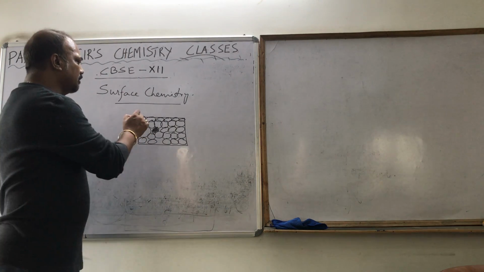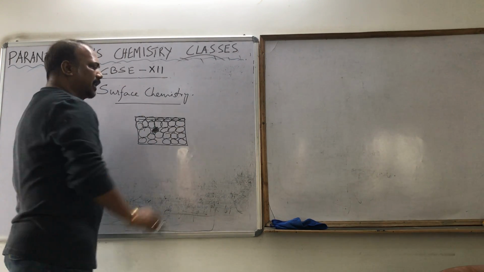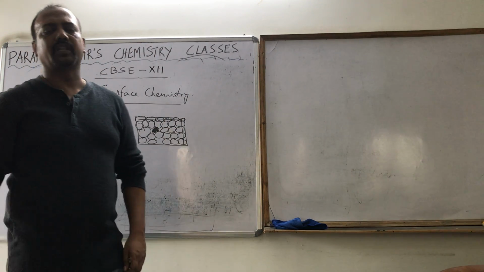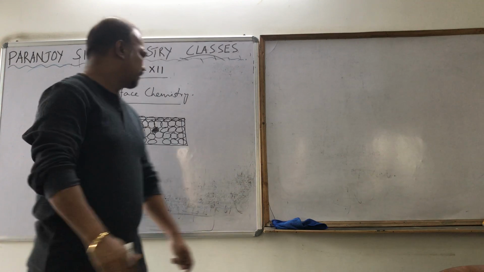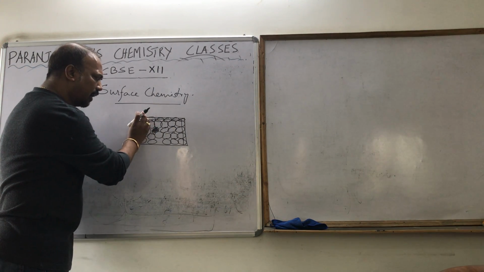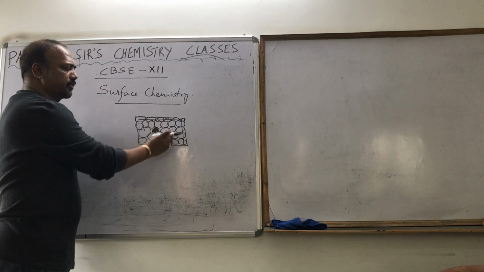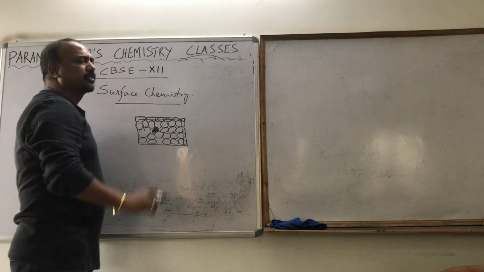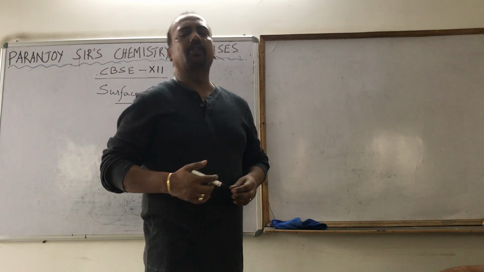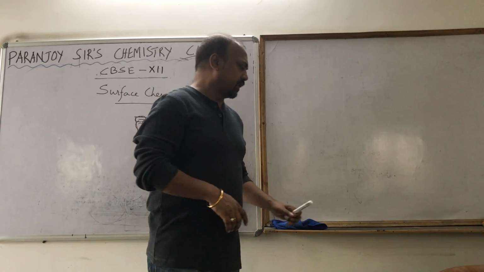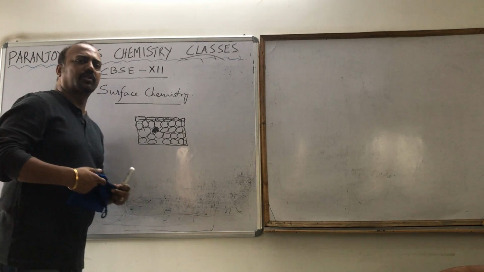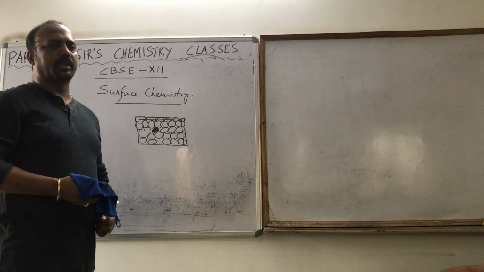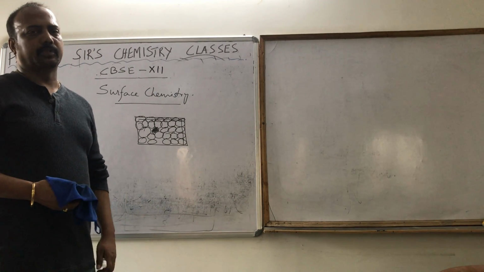But if we talk of a molecule over here at the surface, then these molecules are experiencing only a backward pull, right? Only these molecules have the force of interaction with the surface molecules. So they have much more energy. And because of this more energy, the surface molecules show certain special properties. We are going to study those properties in this chapter.